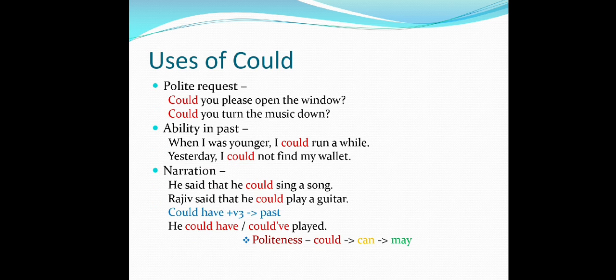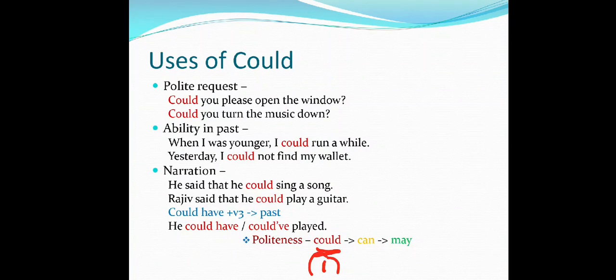So he could have in the form of politeness. Okay, now I have shown you politeness, that which word is more polite. If you get confused that could means the sakna, can means is the sakna, and may means only the sakna. So which is more polite and which we use regularly in our sentences to make our words polite? So I refer you to use the could.